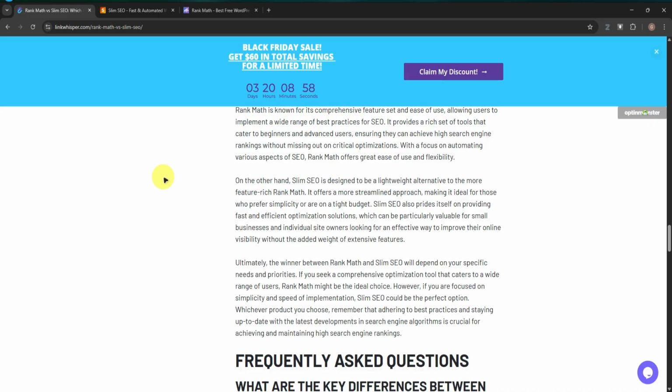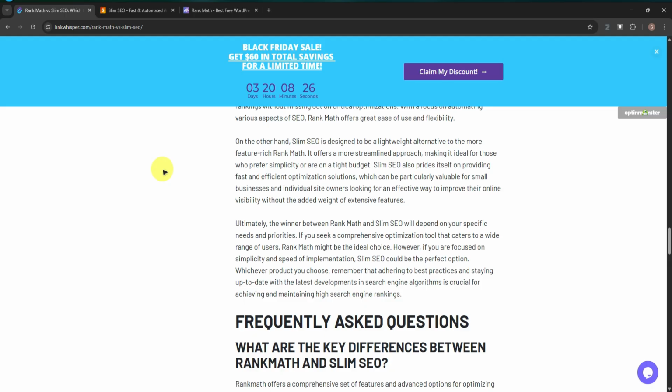On the other hand, Slim SEO is designed to be a lightweight alternative to the more feature-rich Rank Math. It offers a more streamlined approach, making it ideal for those who prefer simplicity or are on a tight budget. Slim SEO also prides itself on providing fast and efficient optimization solutions, which can be particularly valuable for small businesses and individual site owners looking for an effective way to improve their online visibility without the added weight of extensive features. Ultimately, the winner between Rank Math and Slim SEO will depend on your specific needs and priorities.